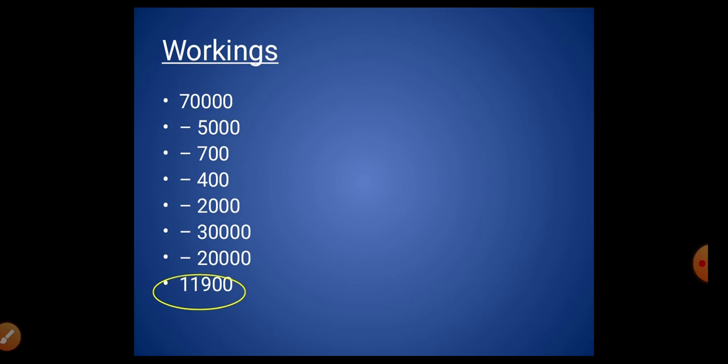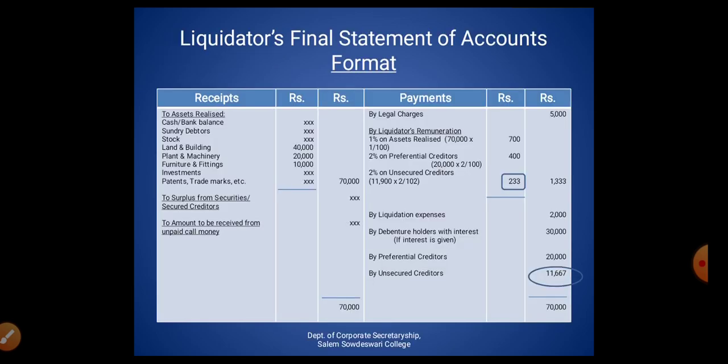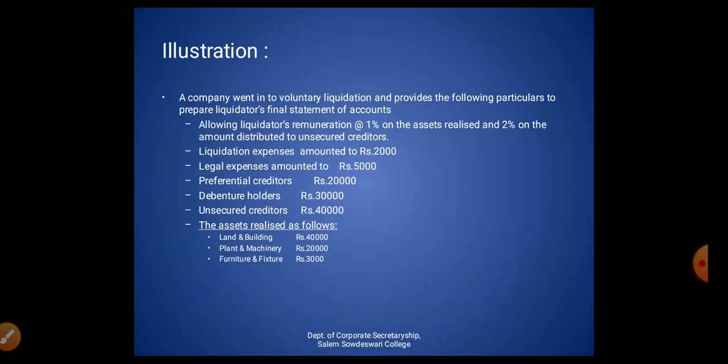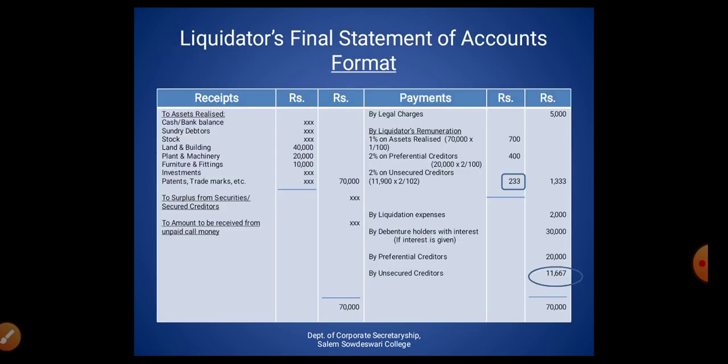After that, the liquidator's in-hand amount will be 11,900. So we need to give 40,000 to unsecured creditors, but here we have only 11,900. In this 11,900, the unsecured creditors' share of liquidator remuneration is also included. So we need to take that 2% out of this 11,900.